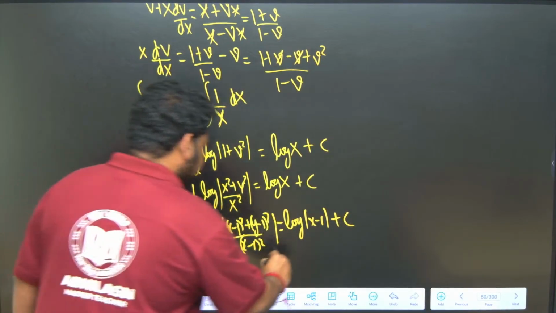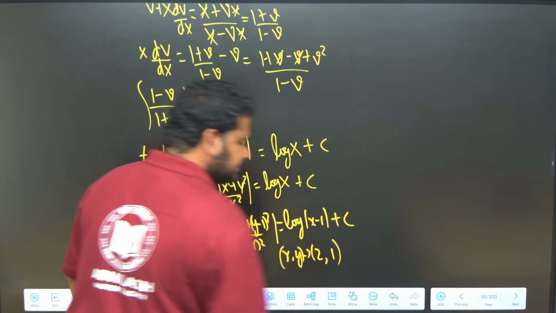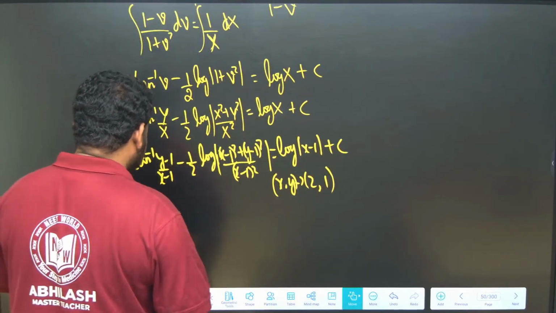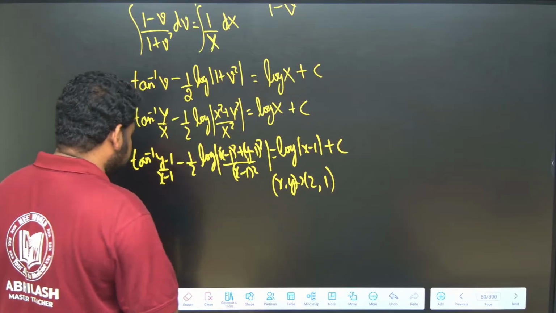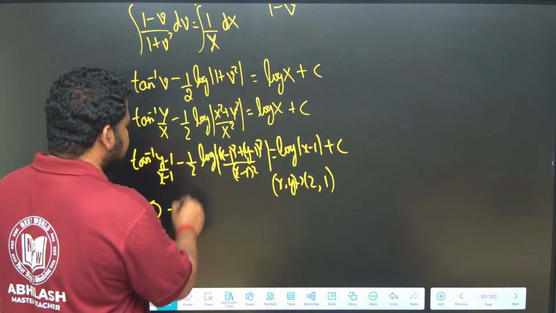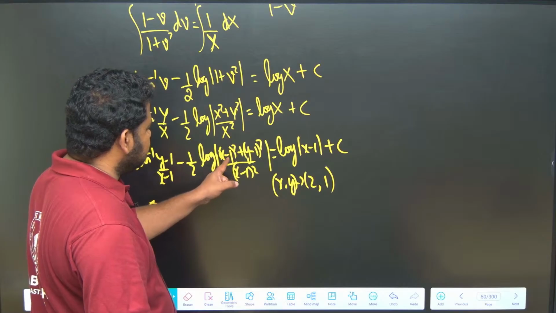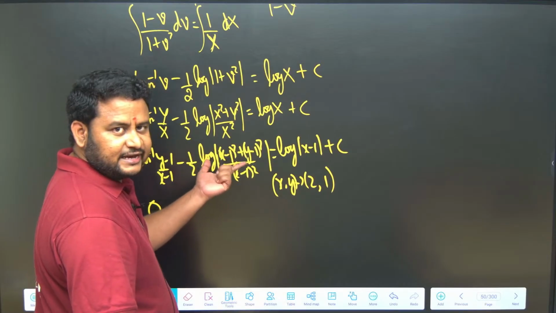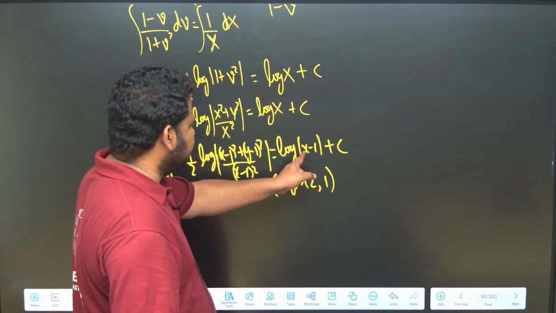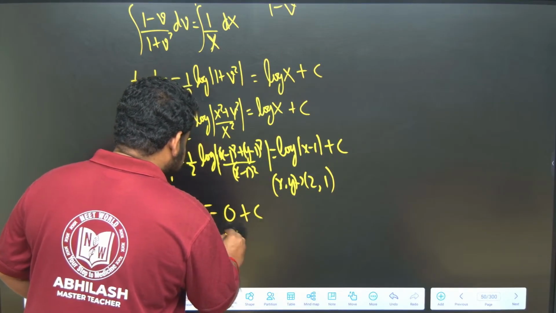Now, this passes through the point 2 comma 1. So, wherever x is there I should put 2, wherever y is there I should put 1. This will give me tan inverse of 1 minus 1, which is 0, 0 by 2 minus 1 is 0 by 1, that will be 0 itself, minus 1 by 2, log of 1, which gives me 0. This will be equal to log of 2 minus 1, log 1, which is again 0, plus c. So, c is equal to 0.